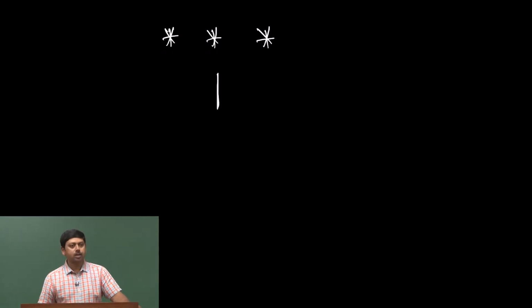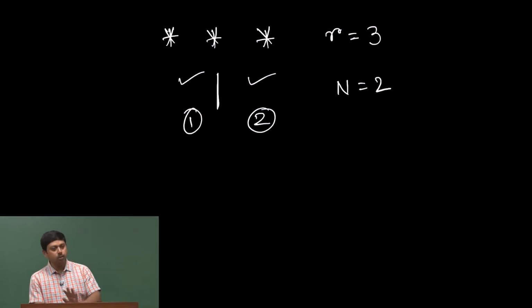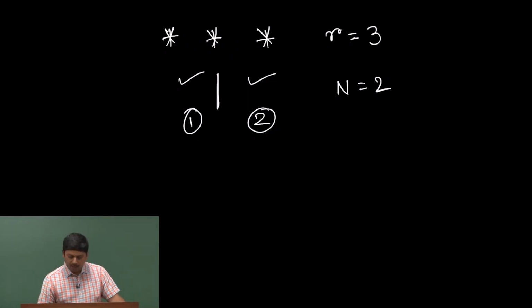So, imagine that you have 3 particles or 3 units of energy and 2 boxes. So, 3 units of energy is R equal to 3, 2 boxes is n equal to 2. Now, 2 boxes can be obtained by 1 bar. The left hand side of the bar will be a box and the right hand side of the bar will be another box. According to the problem, a bar will give us 2 particles, particle 1 and particle 2, and the stars are energy levels.